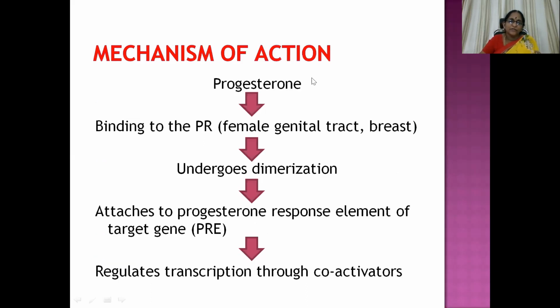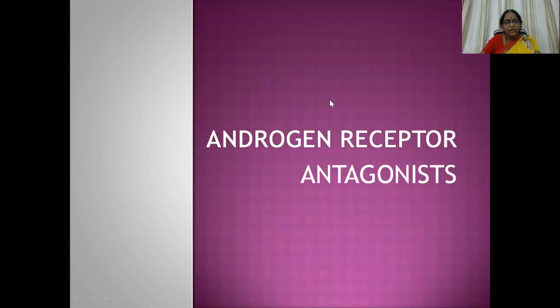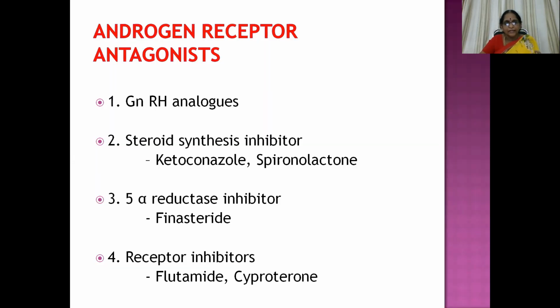So the mechanism of action of progesterone here: it combines with the progesterone receptor that is present in the female genital tract and breast. The receptor undergoes dimerization and attaches to progesterone response elements of target genes, PRE. So it regulates transcription through co-activators. Okay. Then comes androgen receptor antagonists.